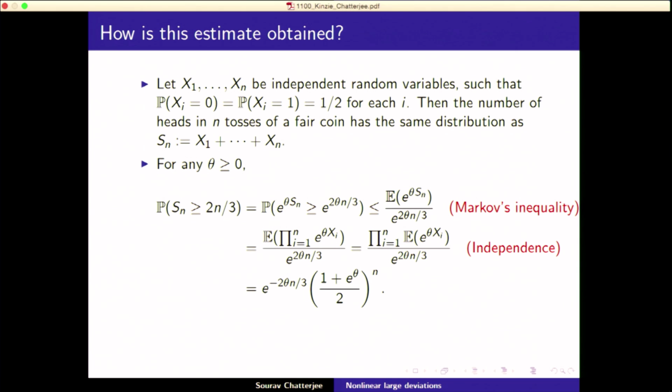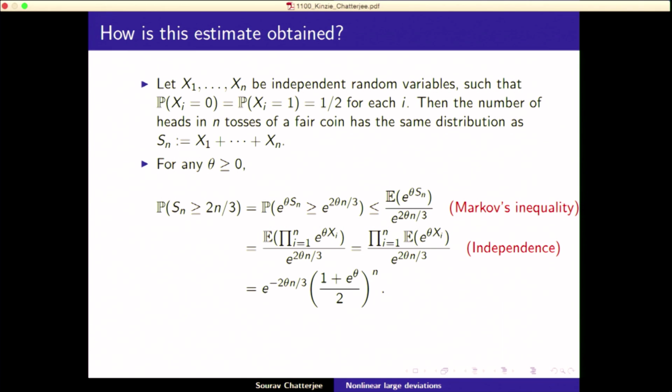So you take some theta. You write this event as saying e to the theta Sn is bigger than e to the 2 theta n over 3. So these two are the same things. Now this is the general purpose Markov inequality that you have in probability, that the probability X bigger than t is less than the expected value of X over t. So you just write this down.